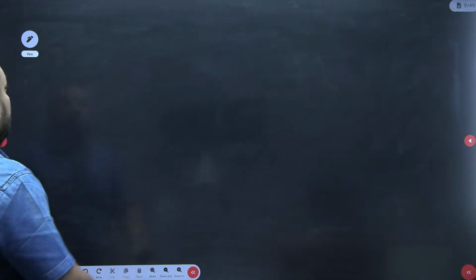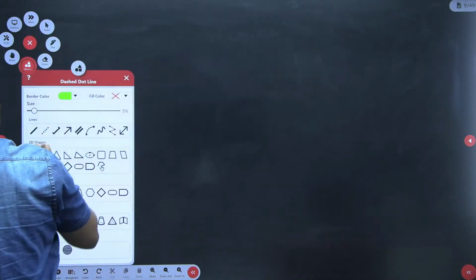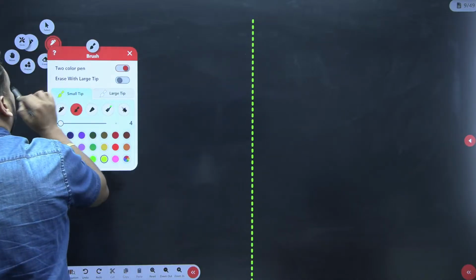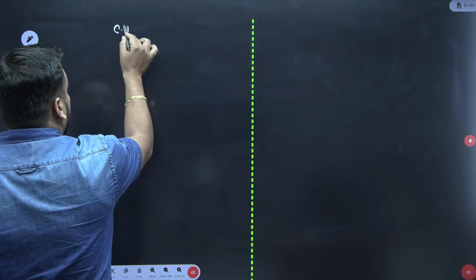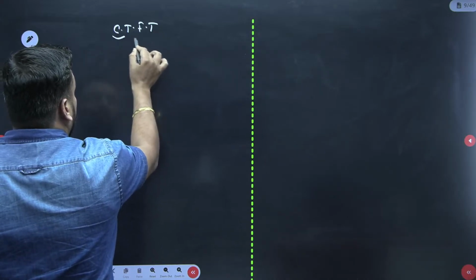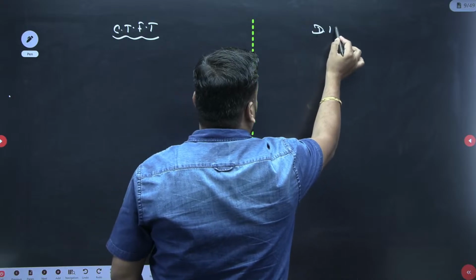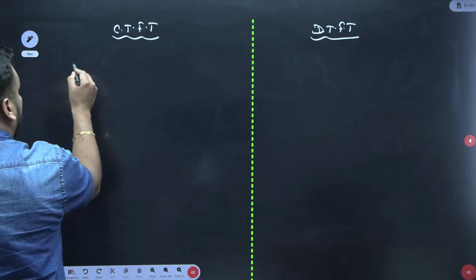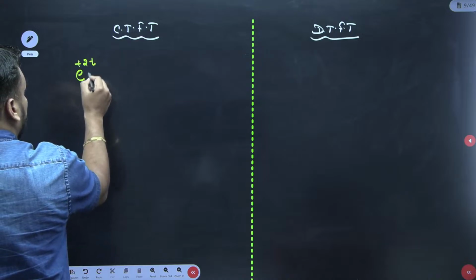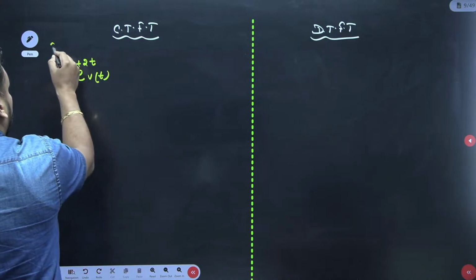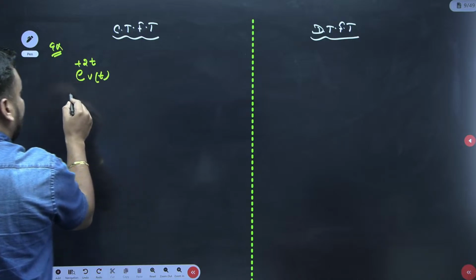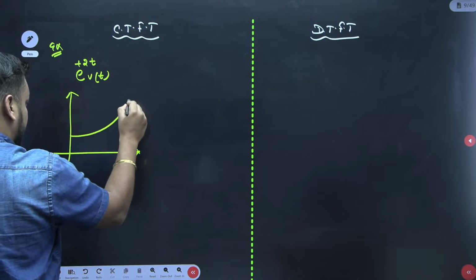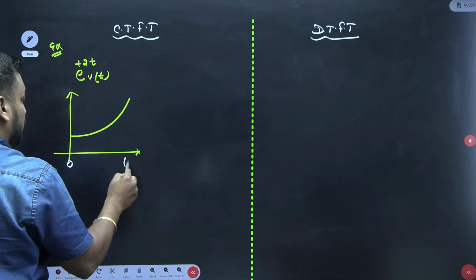So what we are doing, if I continue this with examples also, then tell me what are the examples where the Fourier transform is applicable, in terms of CTFT and in terms of DTFT, what is bounded and what is unbounded. If I talk about e^{2t} u(t), let me take some example. So e^{2t} u(t) is an exponentially growing signal. If you make the curve, you get a curve like that. So this is an unbounded signal.